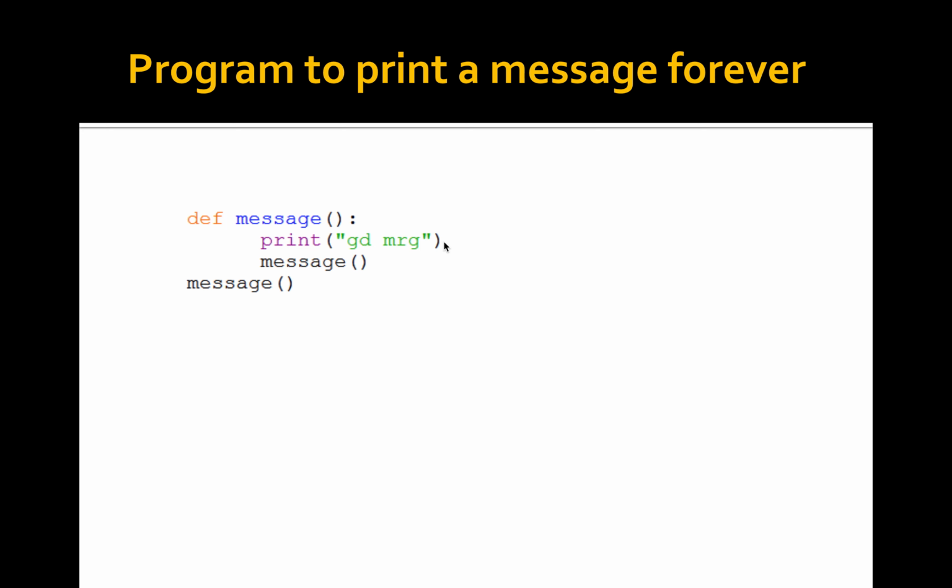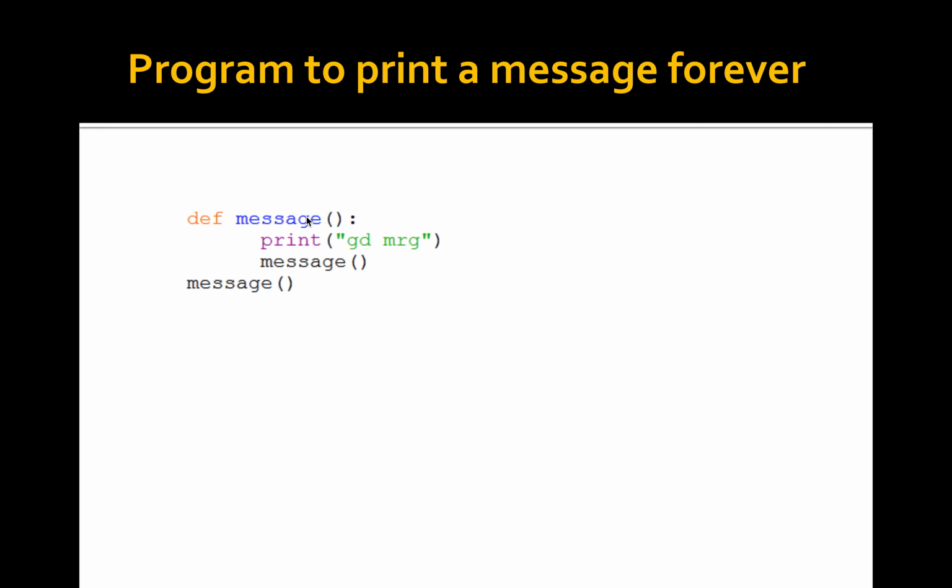So print good morning. Again that same function, message, is called. Again coming here, print good morning. So this will print forever because there is no end condition. So this is an infinite loop. It displays the message until the memory is over.